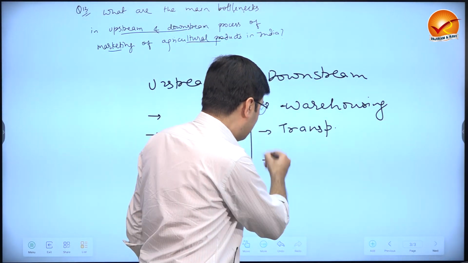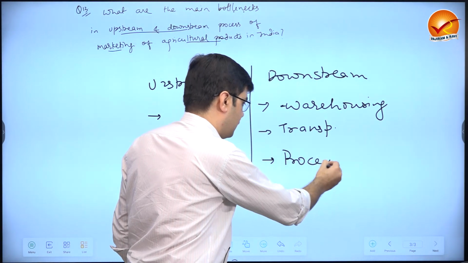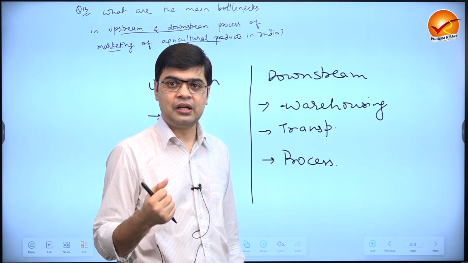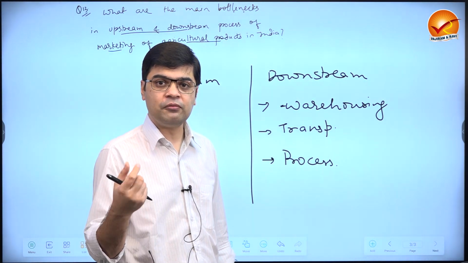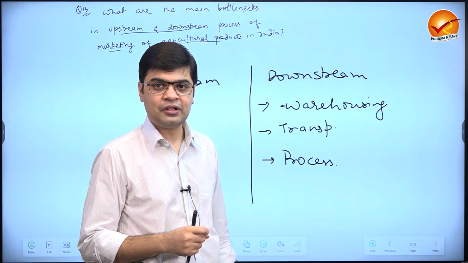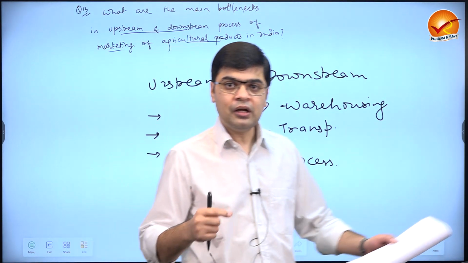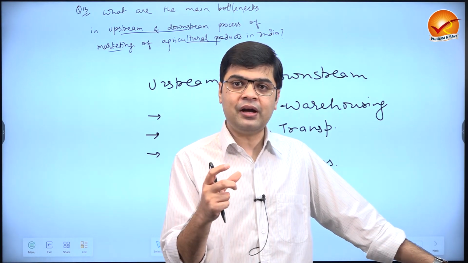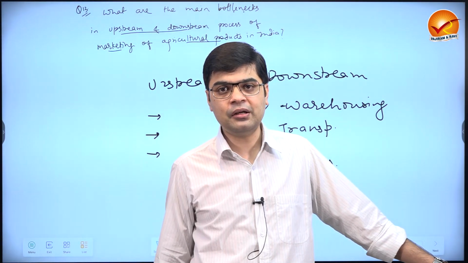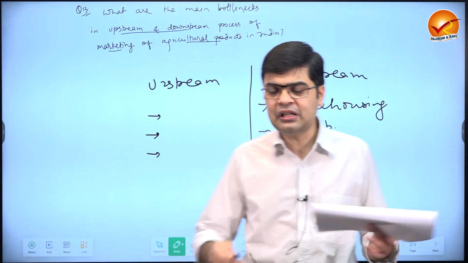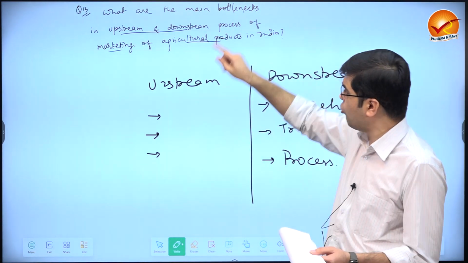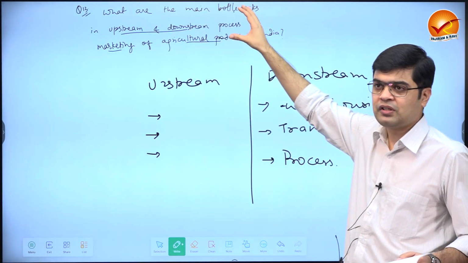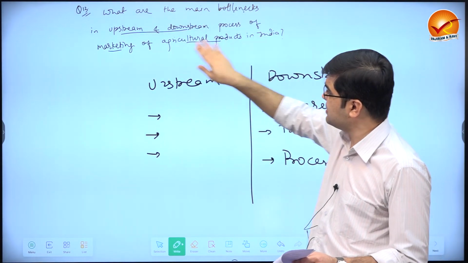Then you will write about processing. We don't have enough processing systems in India, and because we don't have processing, we again have post-harvest losses. We are able to sell only unprocessed items, and unprocessed items have a short shelf life and they fetch a lesser price in the market. So basically the question is about the upstream and downstream issues of marketing. It is not about just agriculture, but about agriculture marketing.